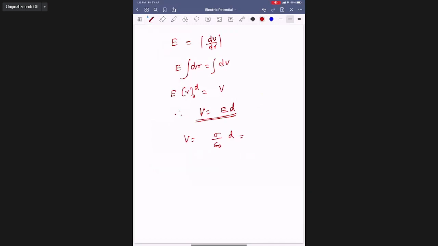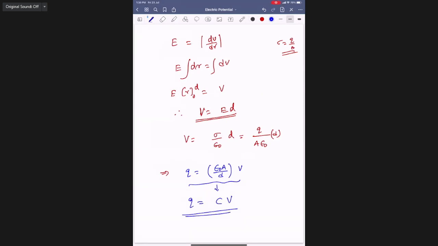Then can I write sigma as Q by A? Sigma is charge per unit area. Therefore, V equals Q by epsilon naught A times d. You convert it like this, it will be easy for you. This implies you write Q equals epsilon naught A by d into V. This is in the format of Q equals CV.